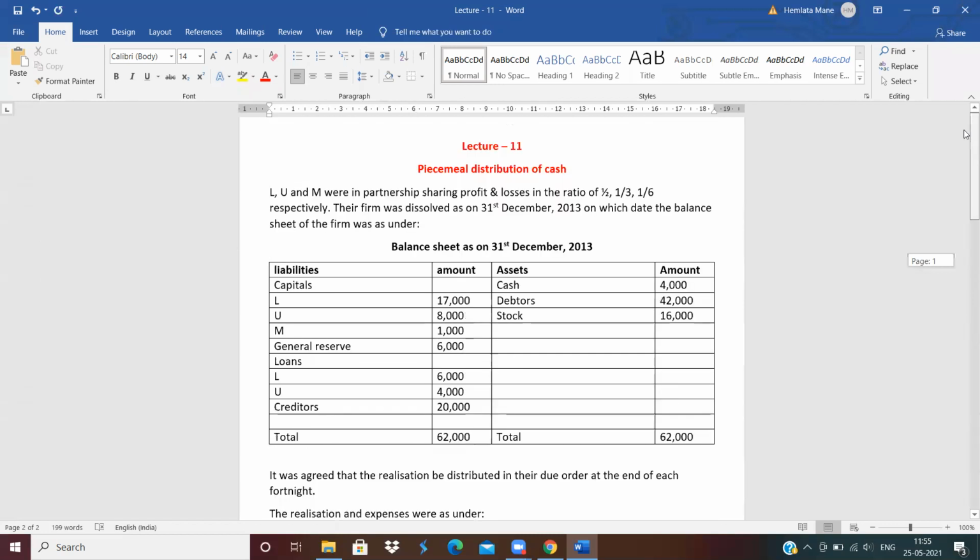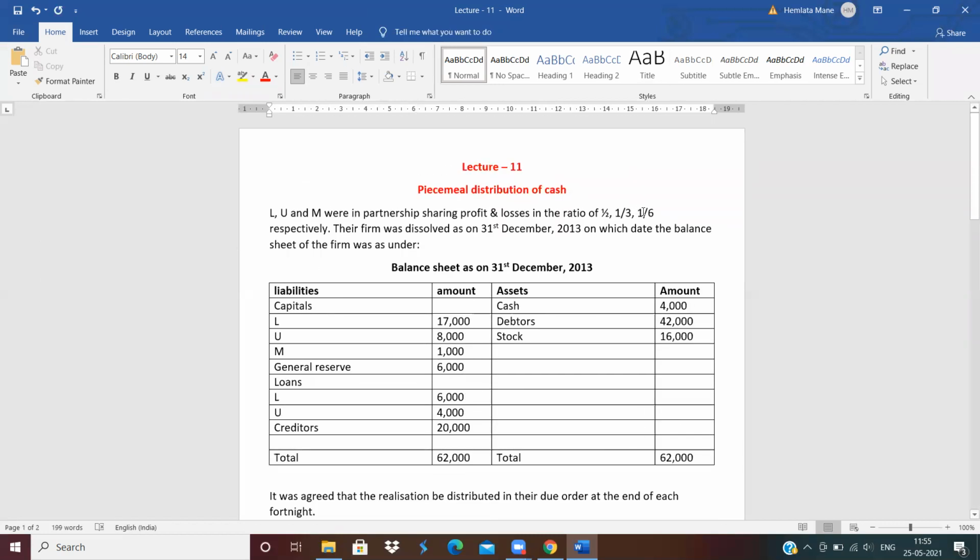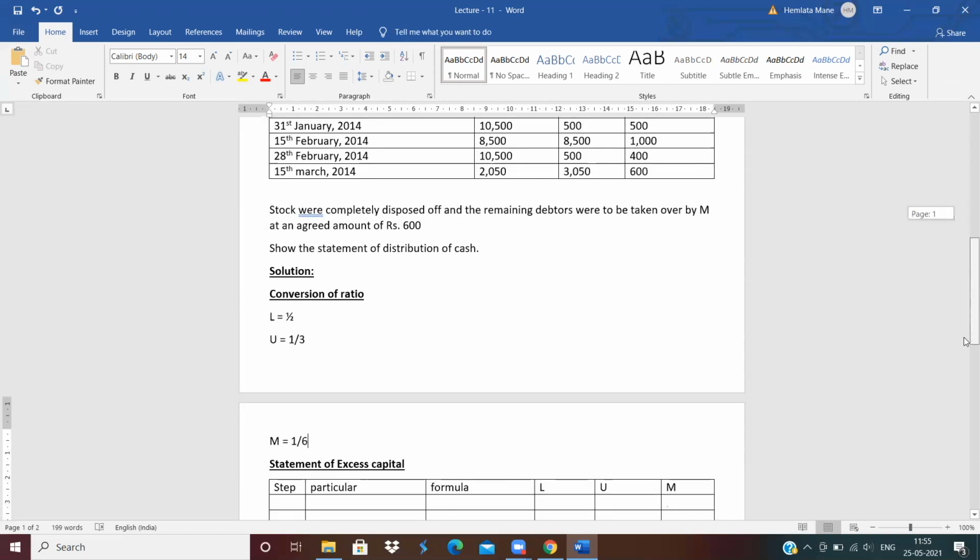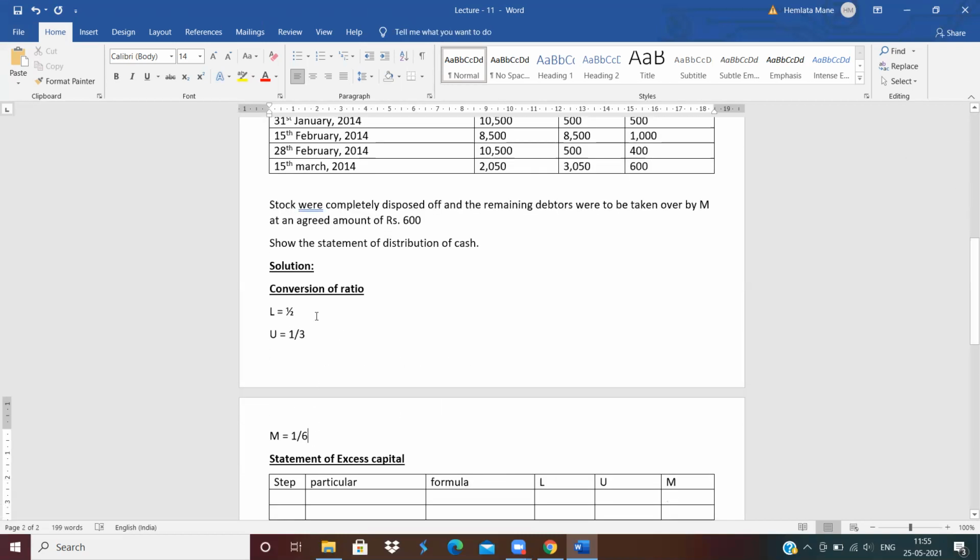So the profit sharing ratio of L is 1/2, U 1/3 and M 1/6. Now, see here, 1/2, 1/3 and 1/6. Whose base is greater? 6 is greater. So we need base 6 in the other two also, in L and U. In the table of 2, when will 6 come?